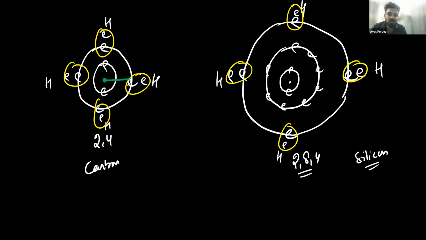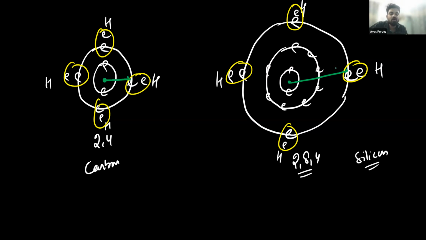So the nucleus is nearer because of the small size. Nucleus is nearer to this bonded pair of electrons. The distance to the bonded pair of electrons in carbon is smaller than the distance to the bonded pair of electrons in silicon, okay. You can simply say that in carbon, there is a shorter distance between the nucleus and the bonded pair of electrons. And in silicon, there is a greater distance between the nucleus and the bonded pair of electrons. Okay, you understood? Okay.